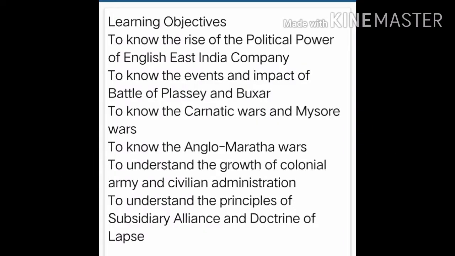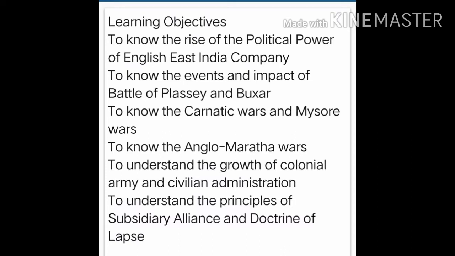In the previous lesson, Unit 2, Trade and Territory, you have learnt about the rise of the political power of the English East India Company and the events and impact of the Battle of Plassey and Buxar, to know the Carnatic Wars and Mysore Wars and the Anglo-Maratha Wars, then to understand the growth of colonial army and civilian administration, then to understand the principles of subsidiary alliance and doctrine of lapse.